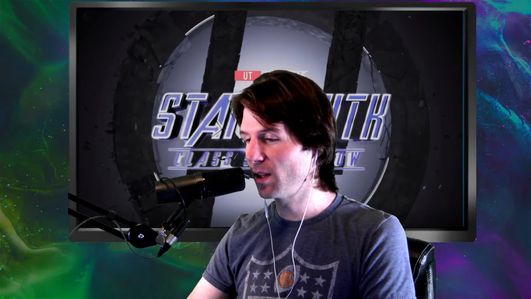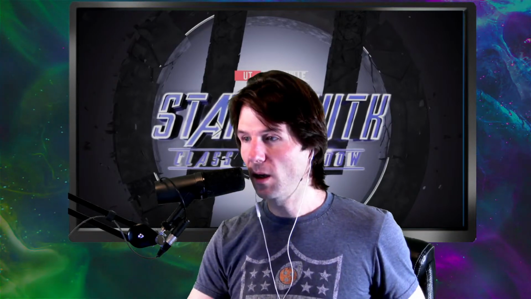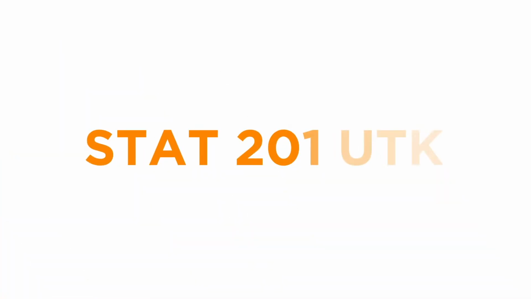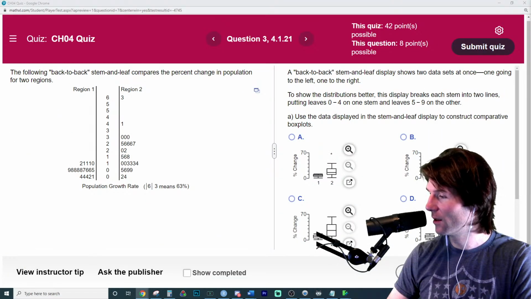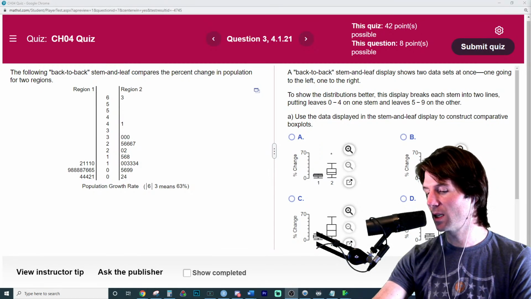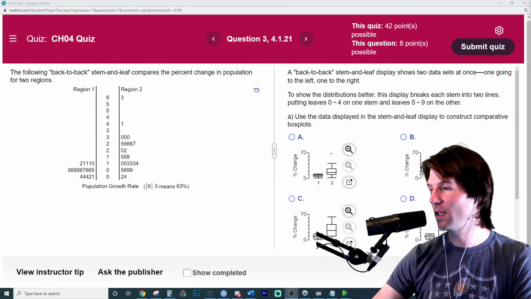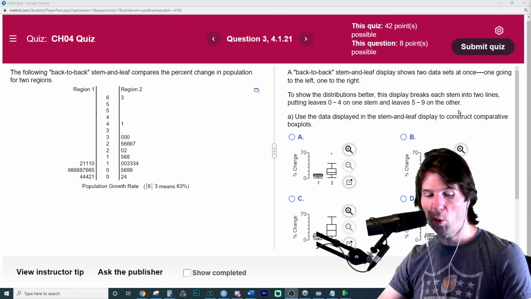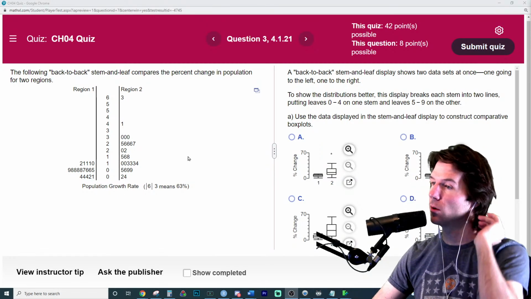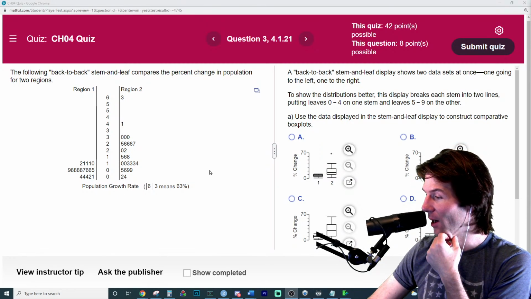Let's do the back-to-back stem and leaf comparing populations in regions. Here we go. Let's check this out. Back-to-back stem and leaves compare what kind of data? They compare a quantitative variable, like population growth, which is a quantitative metric.